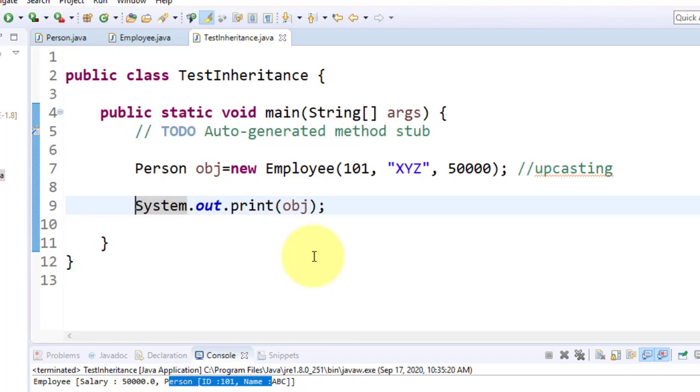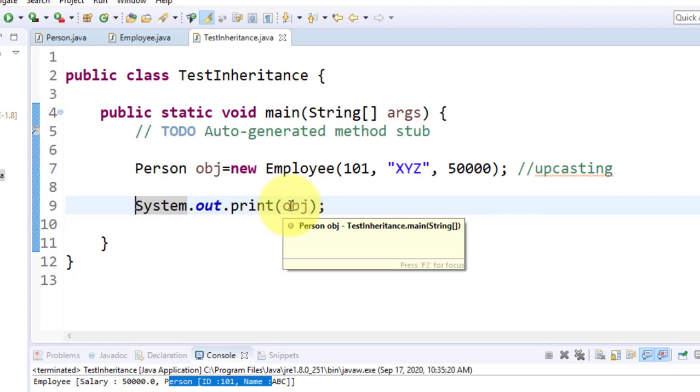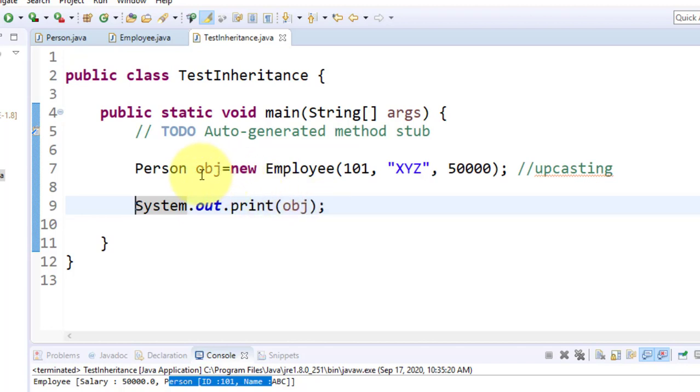Before executing, I move the cursor on obj. Just check here. Look, obj is from the Person. So obj will consider toString from Person. That is your opinion, correct?